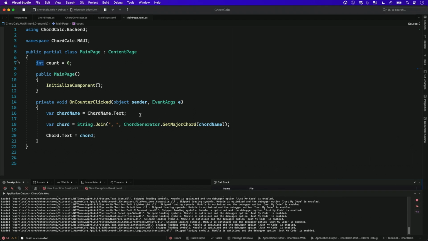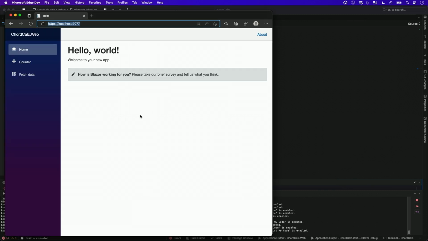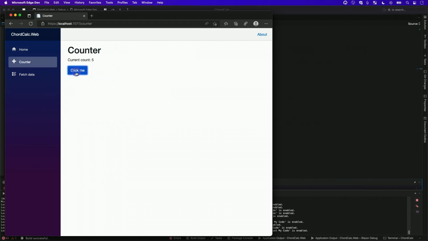It's a technology that's been in .NET, I think now since 2018 or 2019. It surprised me the other day how much time had passed, but it gives you a way to write a web application fully in managed code. For example, the base template here lets you increment a counter, pretty straightforward. We're just going to swap in the same thing we did for Maui. I'll throw in the chord generator as well, just to show the source code in a Blazor WASM project.